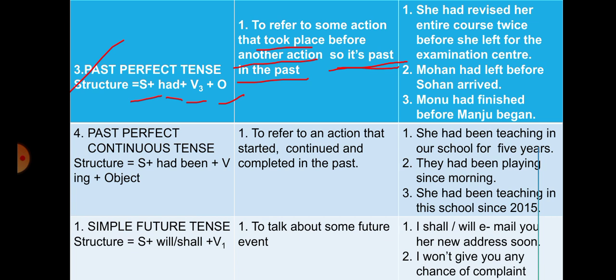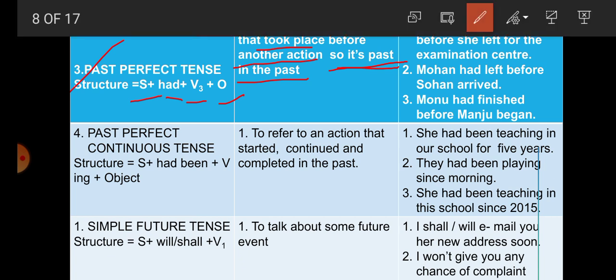So there are two actions. One is done before and that one is written in past perfect tense. The action that is done before, in the first sentence, she had revised her entire course, that is done before. That's why it is written in which form? Past perfect tense. Now second example, Mohan had left before Sohan arrived. So which action was done before? Mohan had left before Sohan arrived. Sohan arrived later, but first Mohan had left. So Mohan had left is written in past perfect tense.